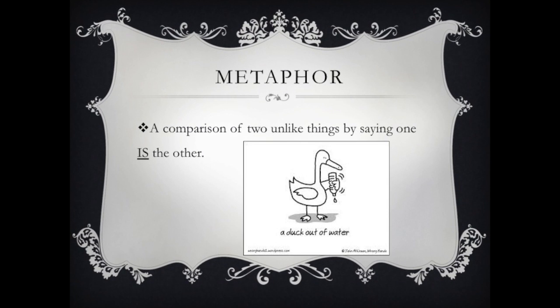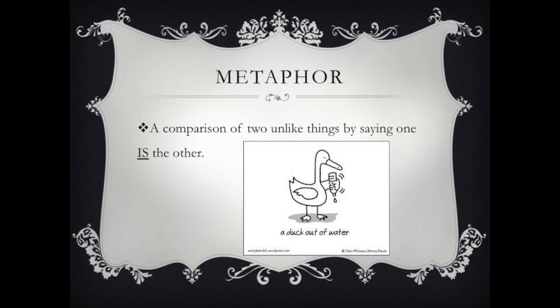The next type of figure of speech that's pretty common in poetry is a metaphor. And a metaphor is comparing two things that are not the same by saying that one thing is the other. At the dance, she was a duck out of water. She wasn't literally quacking and looking for a bottle of water, right? That would not make any sense. What I mean by saying she's a duck out of water means she's uncomfortable. She's not in her element.